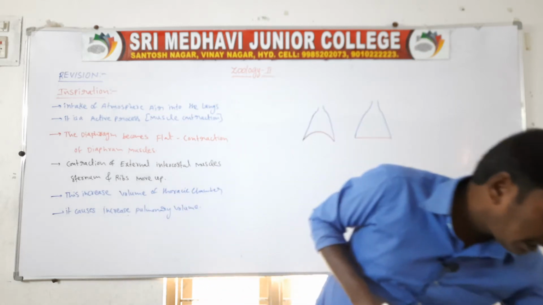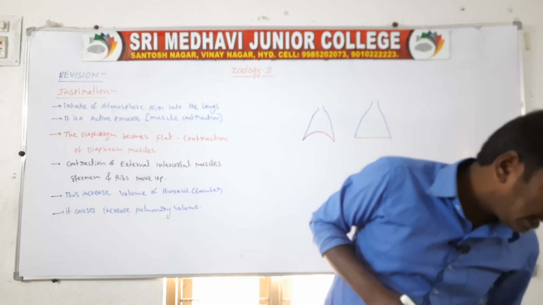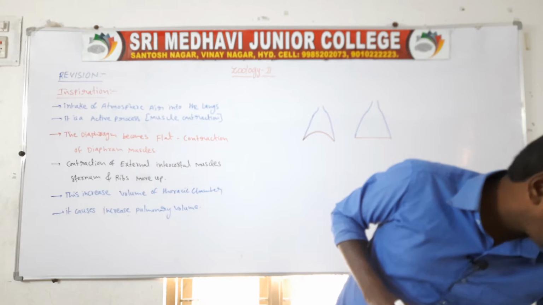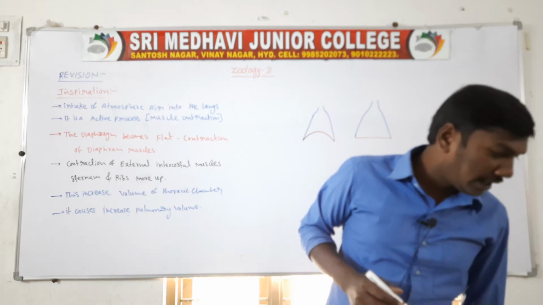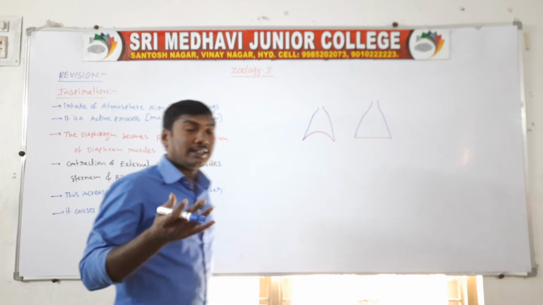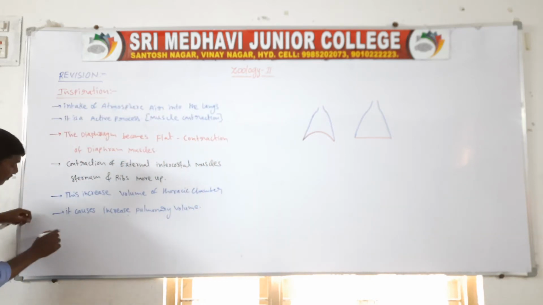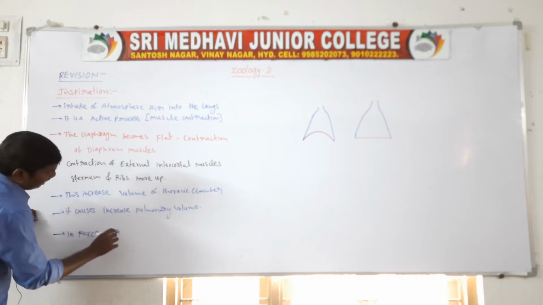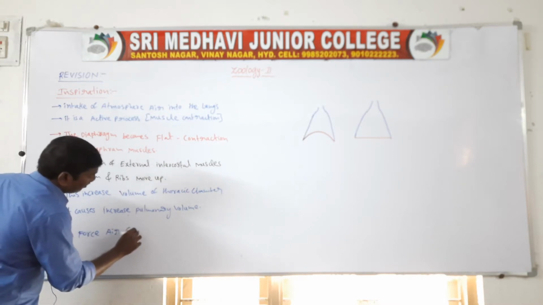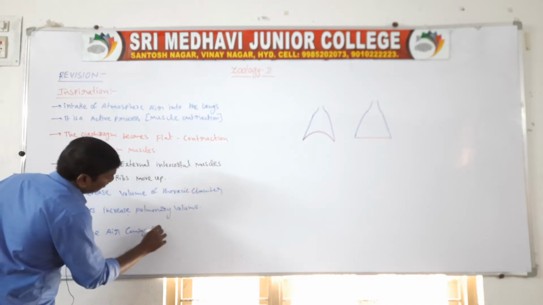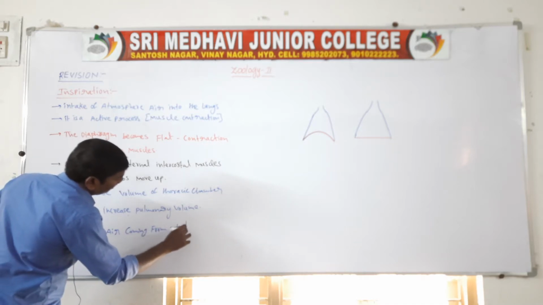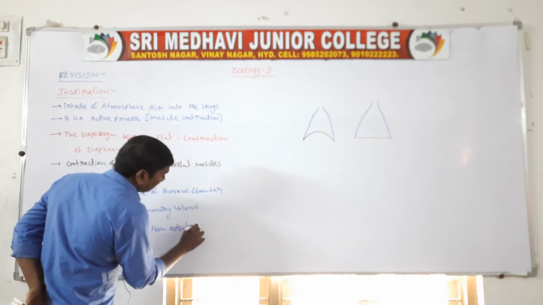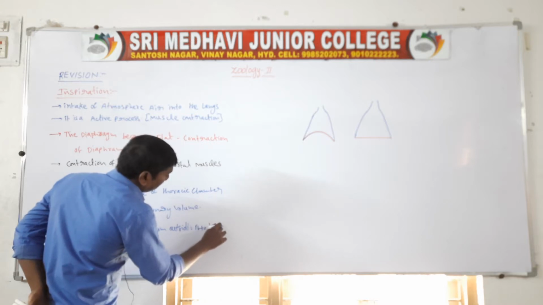This increase in the pulmonary volume forces the air from outside into the lungs.